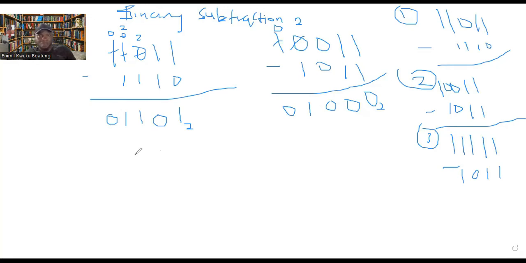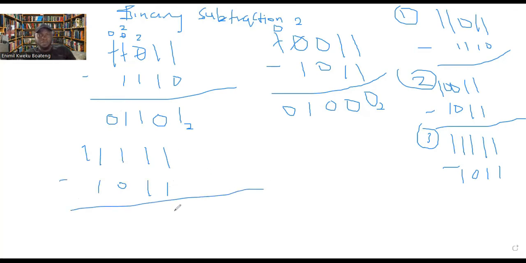Now let's solve the third one here. How many ones? 1 2 3 4 5. So 5 ones. And then we have 1 0 1 1 1 0 1 1. And we've been asked to do subtraction.